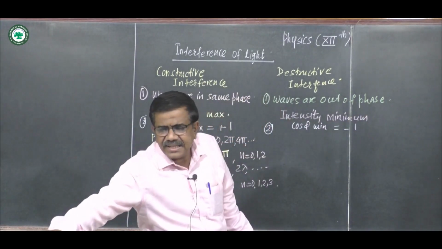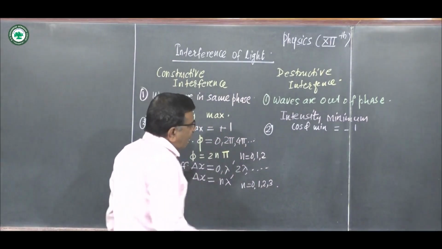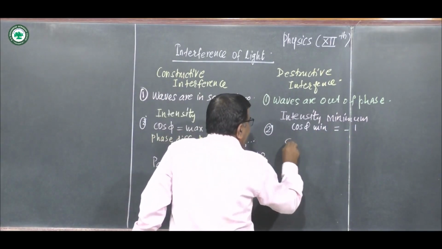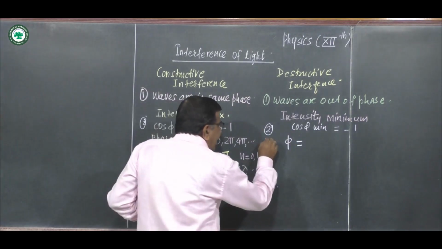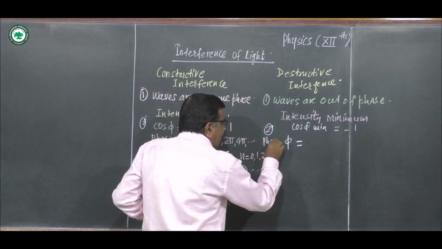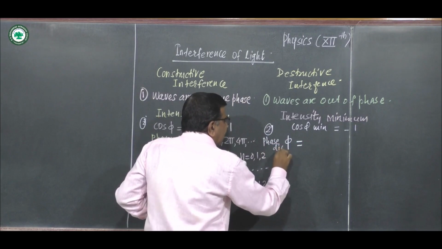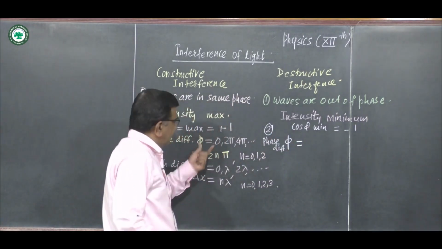Cos phi is minus 1, and for that, the values of phi, that is the phase difference between the waves, you know all this concept.